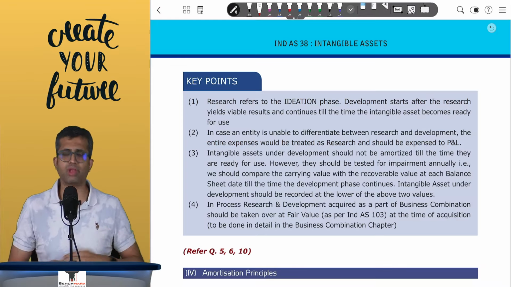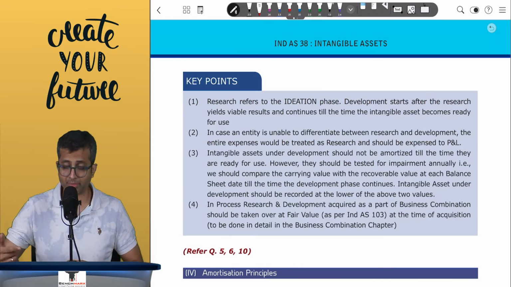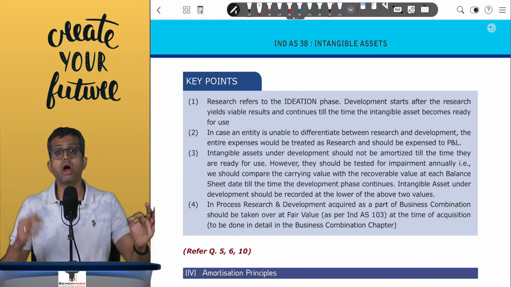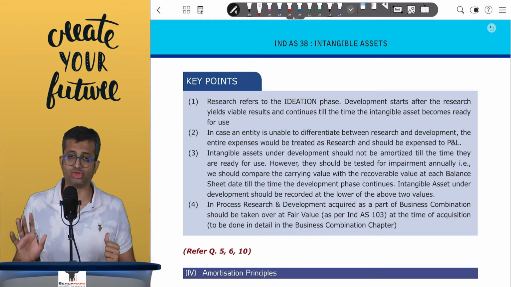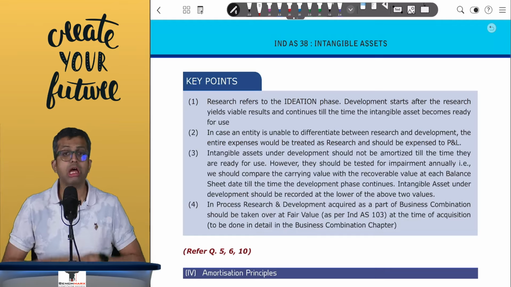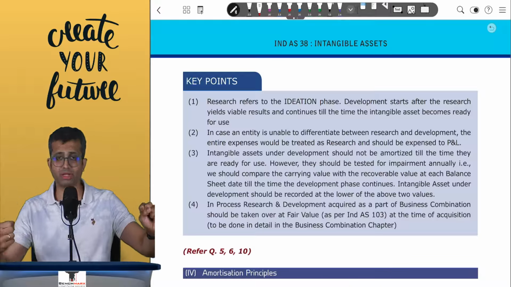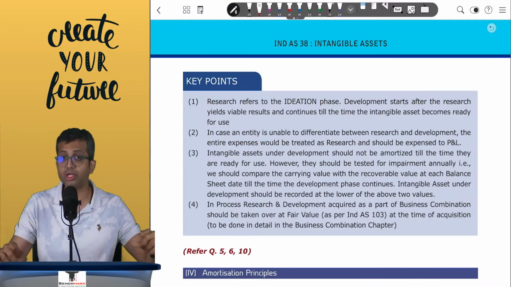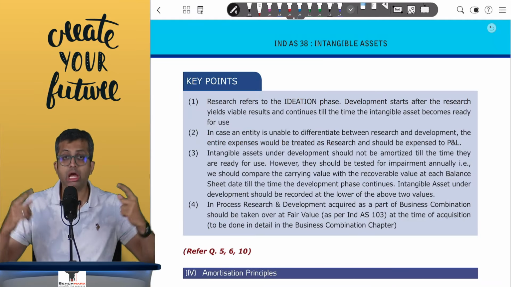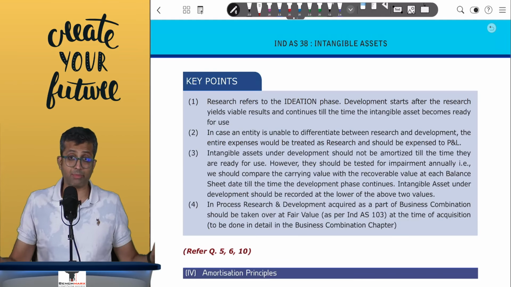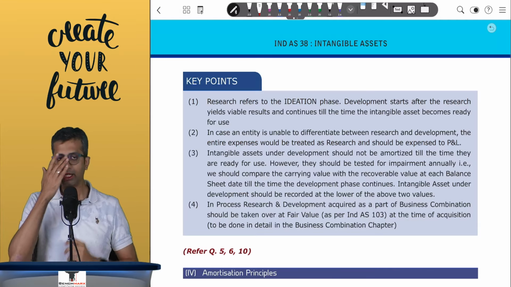Secondly, what will happen if an intangible is under development? The standard says you have to mandatorily test the intangible for impairment at each balance sheet date till the time it is ready for use. Impairment testing means you will compare the carrying value with the recoverable value of this intangible asset under development and select whichever is lower. So you will continuously check for financial feasibility till the time the intangible is ready for use, because the amortization cannot commence.